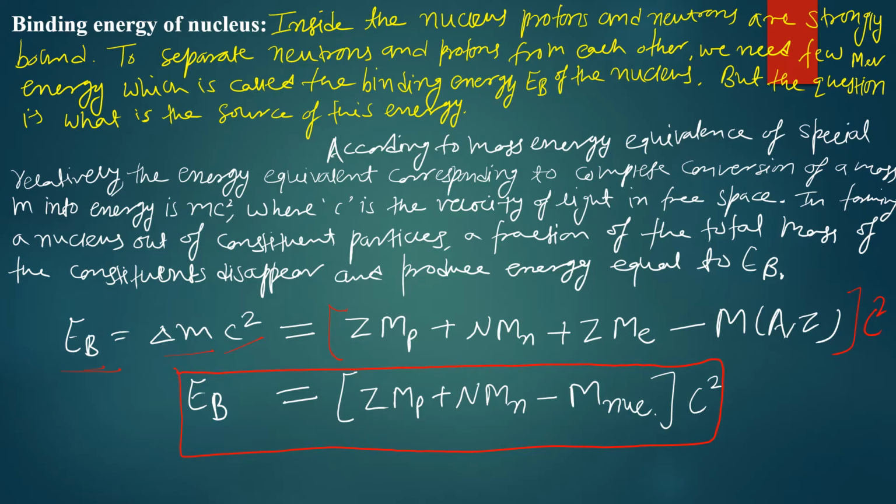In general, for any physics competitive exam, questions are asked directly from the binding energy part. They give the masses of the constituent particles and the mass of the nucleus, and they ask for the binding energy calculation. Sometimes they give the binding energy and the masses of the constituent particles and ask for the mass of the nucleus. So you can use this formula to easily calculate all the parameters that are generally asked in the exam.